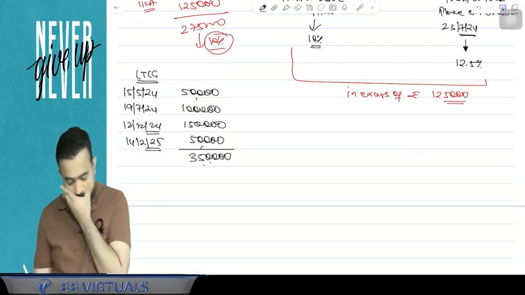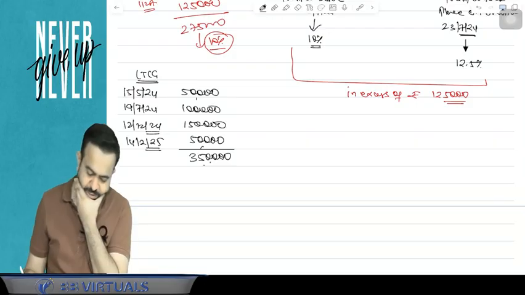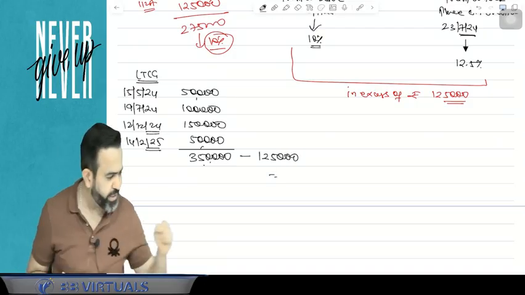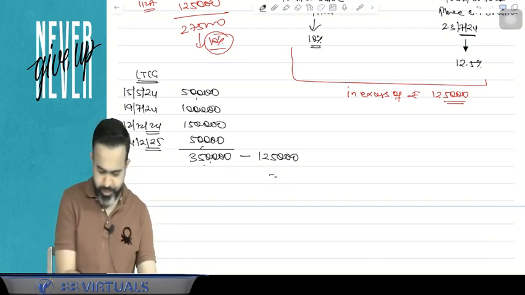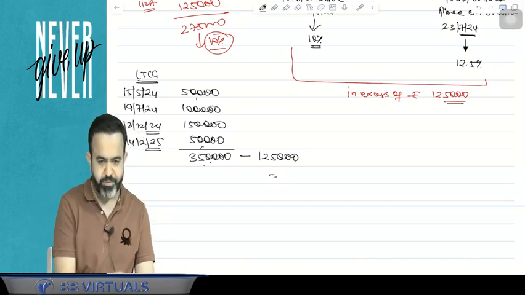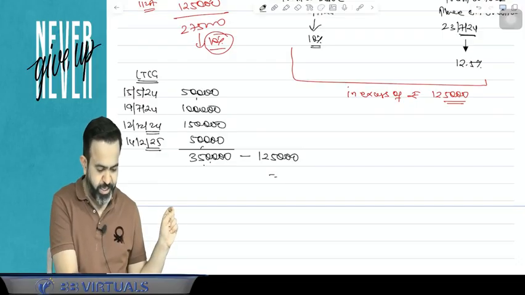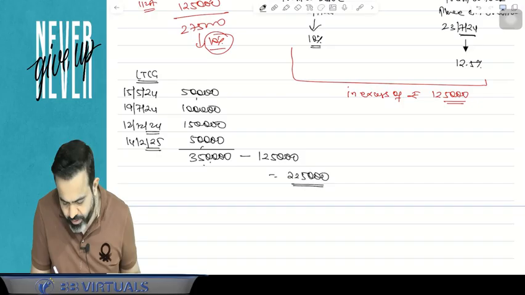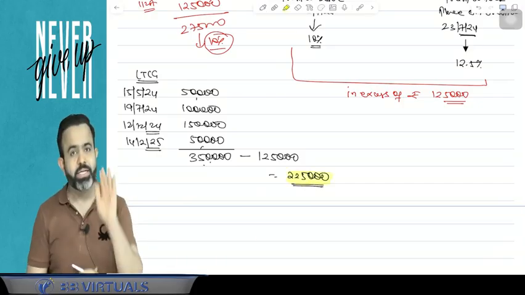So the total comes to 3,50,000. Out of 3,50,000, obviously 1,25,000, there is no need to pay tax. So 3,50,000 minus 1,25,000 comes to 2,25,000. Now guys, on 2,25,000 tax is applicable.